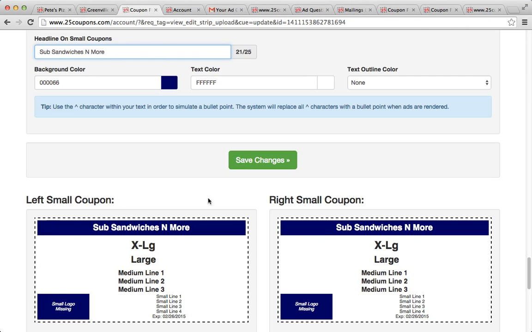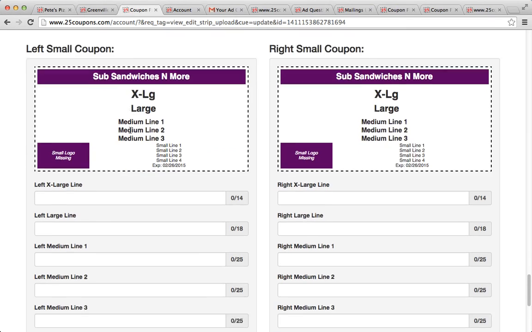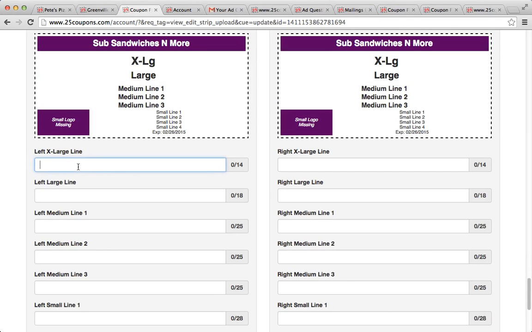This is not a perfect representation of what the coupon will look like. It's just supposed to give you an idea, and it's going to tell you the number of characters you have left, and you can play around with the colors, and then the actual coupons, buy one, get one free, something like that.